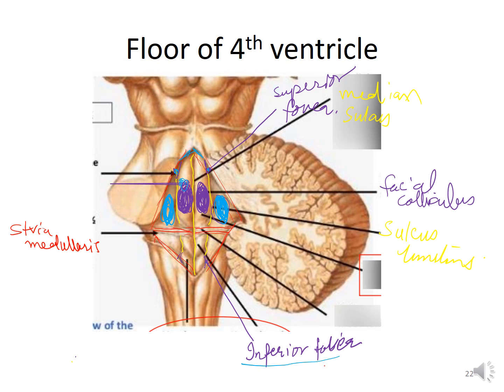This sulcus divides the medial eminence into two triangles: the hypoglossal triangle medially and the vagal triangle laterally.